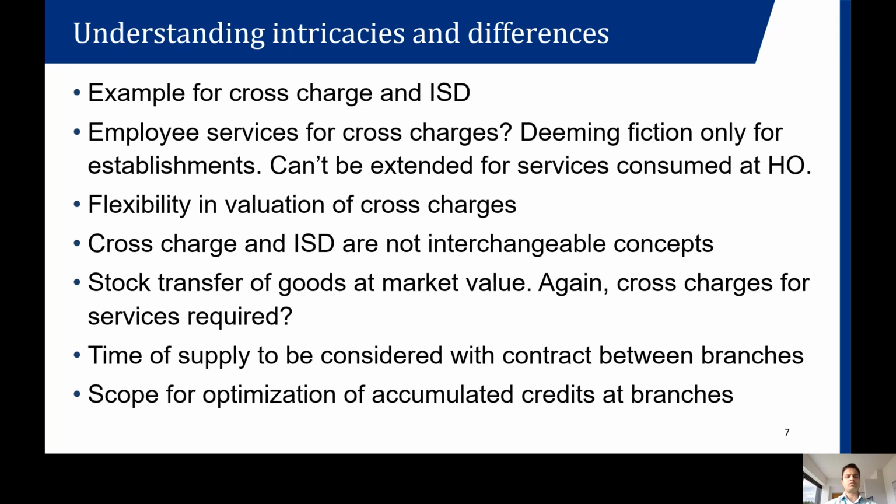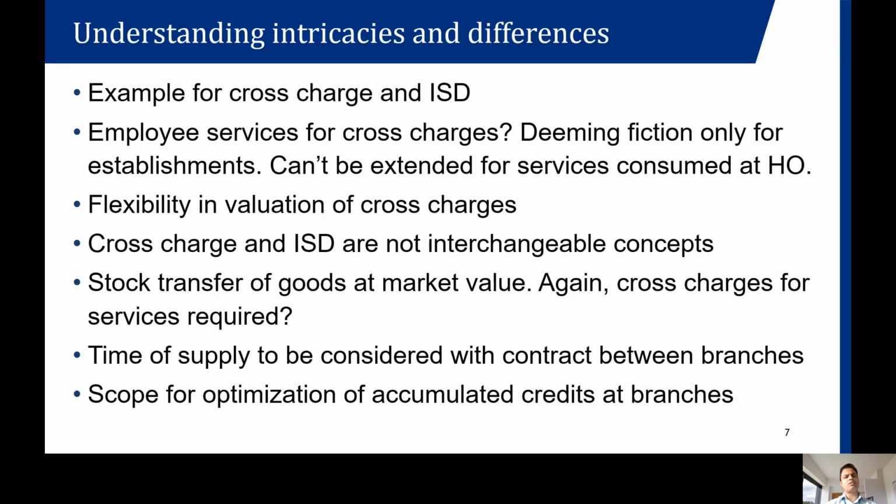In simple terms, considering our own example which we discussed, when the Bangalore location or the Hyderabad location supports the Chhattisgarh office, they may have incurred a particular cost. Say the cost incurred is 10,000 rupees at each of these locations. The Bangalore office or Hyderabad office can charge 10,000 rupees, they can charge 1,000 rupees, or they can even charge 50,000 rupees, because the valuation rule is very flexible here, which says that the value declared on the tax invoice would be considered to be the open market value.